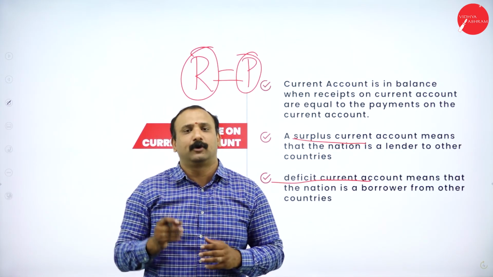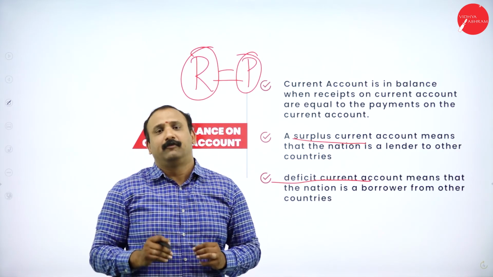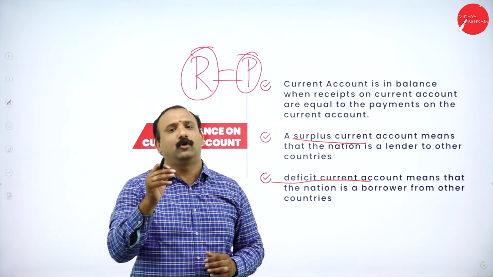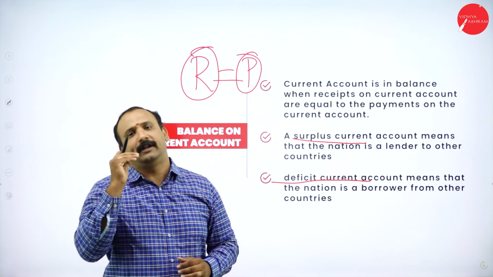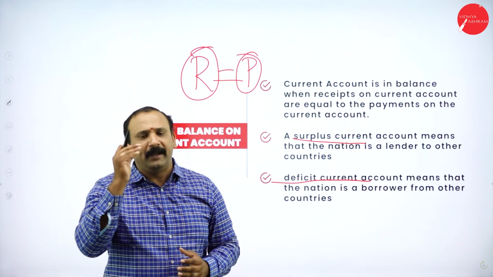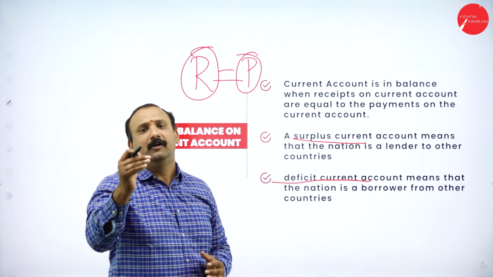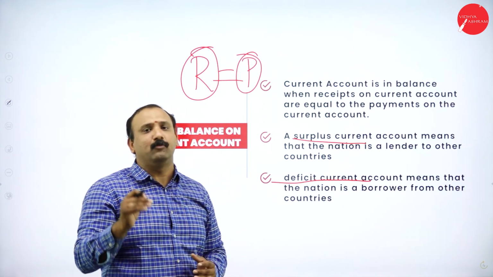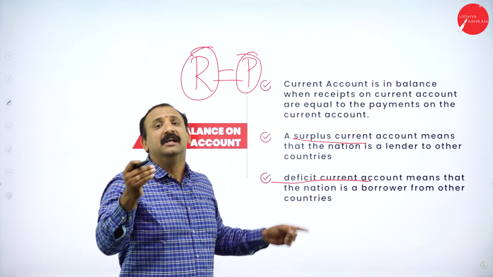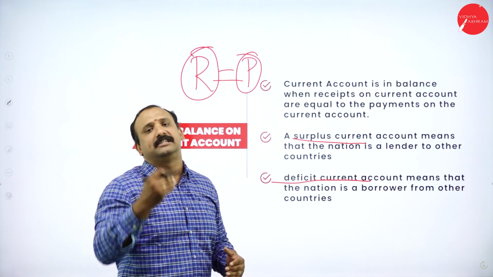That is quite obvious because when you look at a country like India, we have borrowed a lot of money from the IMF, from the World Bank, from the Asian Development Bank, and probably the BRICS Bank also. Why? Because we are in need of money for infrastructural support, for healthcare, for education, for trade and services. So there have been many times where India has been facing the role of a borrower from all these leading nations. At that point of time, I call myself a deficit current account, because I am not having enough money. So I need to borrow money from other countries to run my trade system altogether.